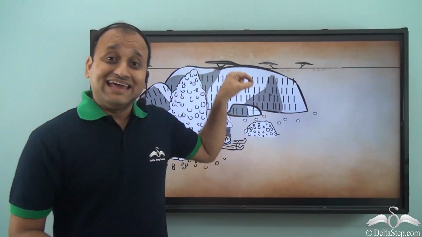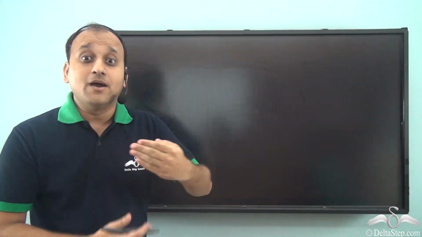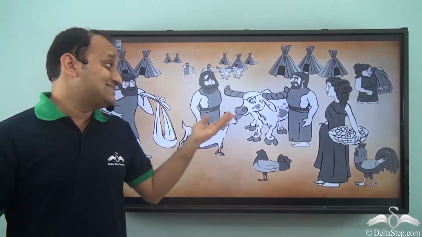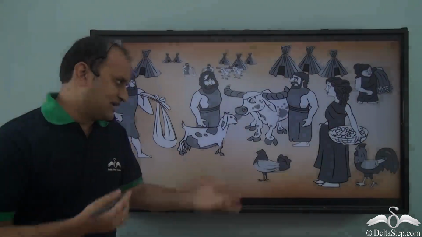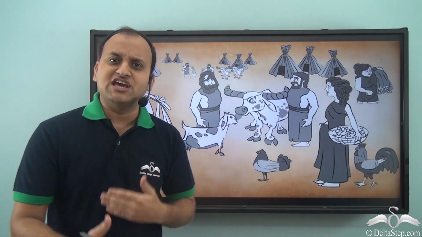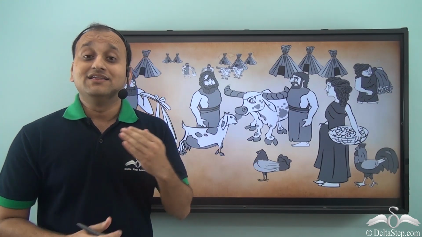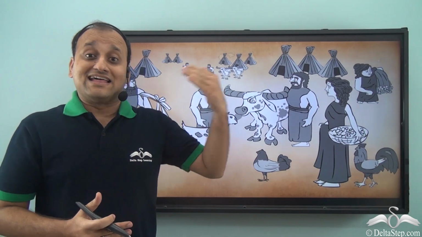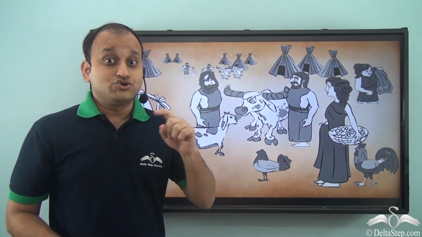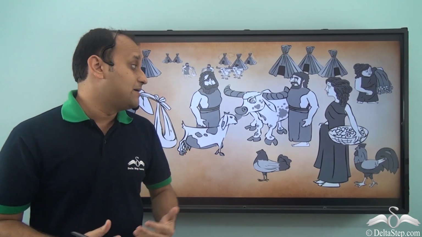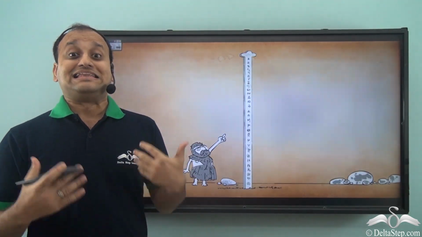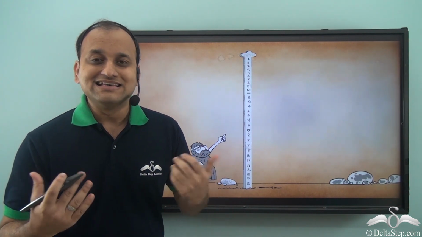Now, not only in this time, this became more complex once they started trading. During trade, they needed to exchange animals and different fruits and vegetables, and without counting, they would have a problem because somebody would have more profit and somebody would be in loss. So, counting and numbers became very important for them. So, what did they do about it? Well, they developed number systems.